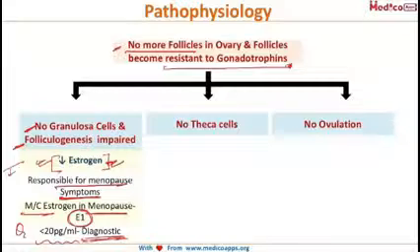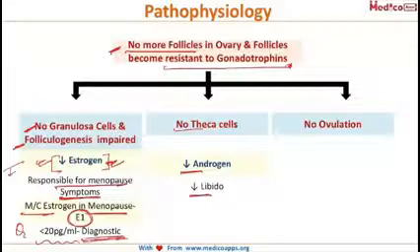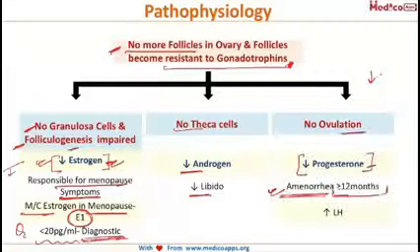Now the second thing that happens, that no more follicles are left out, so there will be no theca cells, and thereby there will be decrease in the androgen levels initially, and this will lead to decreased libido also, one of the symptoms of menopause. Now the number of eggs have decreased, and the eggs which are left out are resistant to the action of gonadotrophins. No folliculogenesis is occurring, and there will be no ovulation subsequently. Now no ovulation, so there will be no corpus luteum formation, and it is this corpus luteum which releases progesterone. So no corpus luteum, there will be decrease in the levels of progesterone.